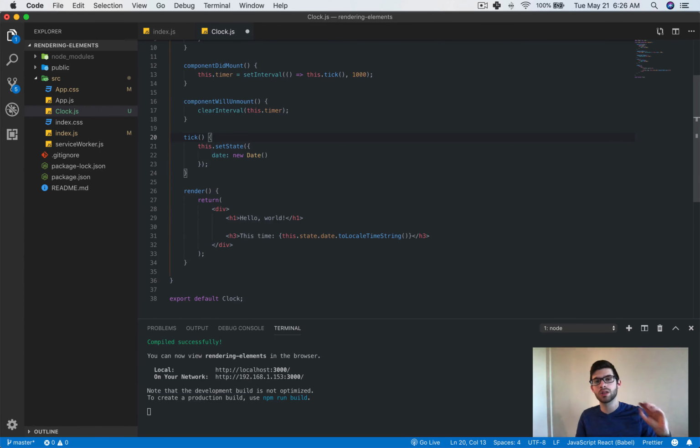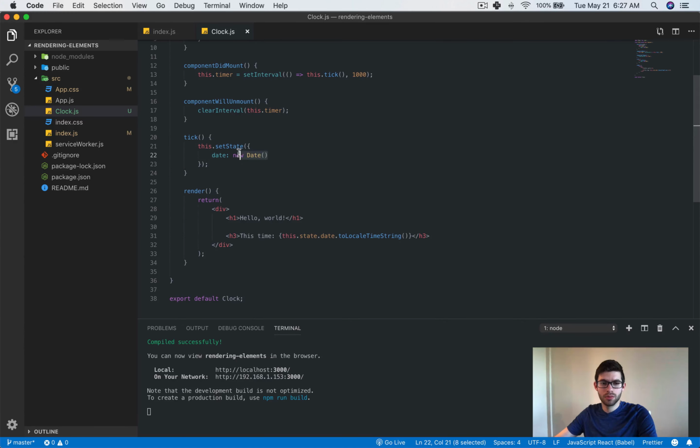It might have been changed somewhere else in your application, so it can be very unpredictable. So you want to do this because this is having React go and update state for you and make sure that things are working the way they're supposed to be working.